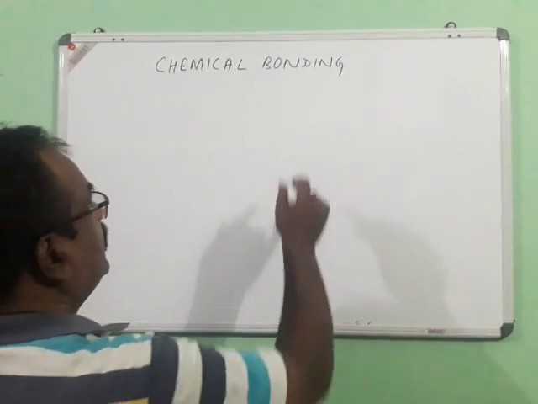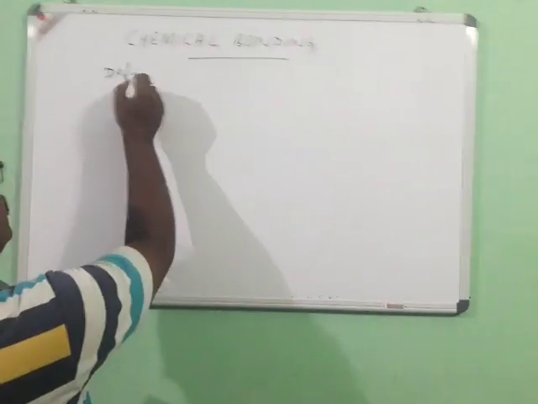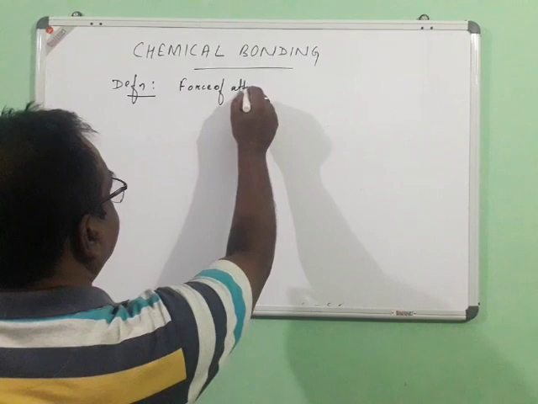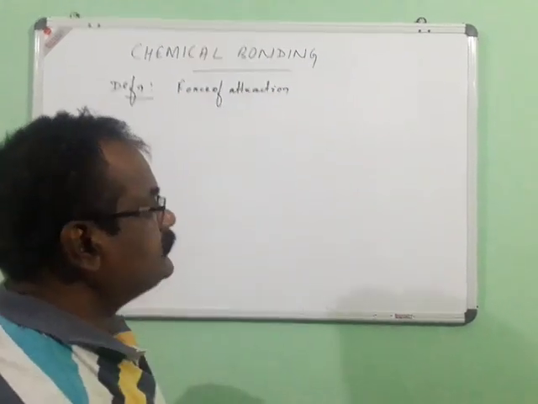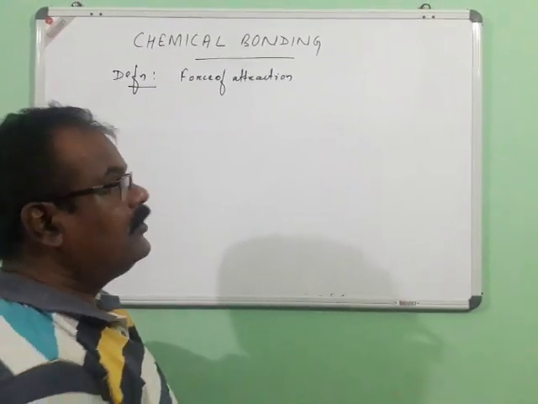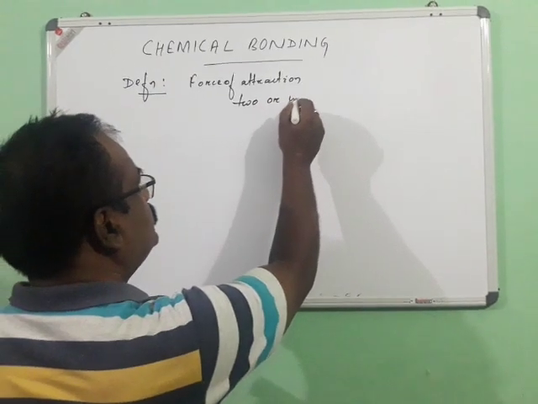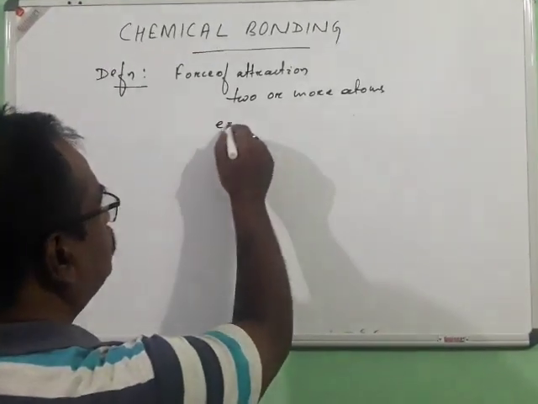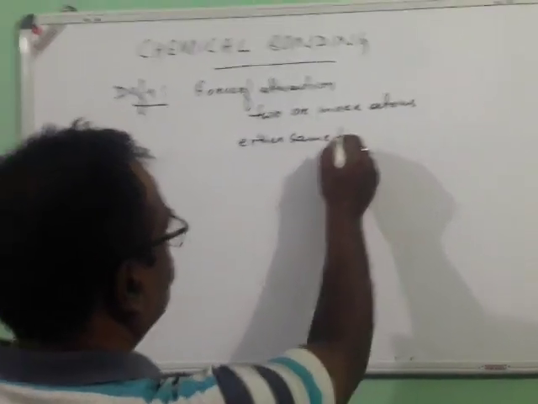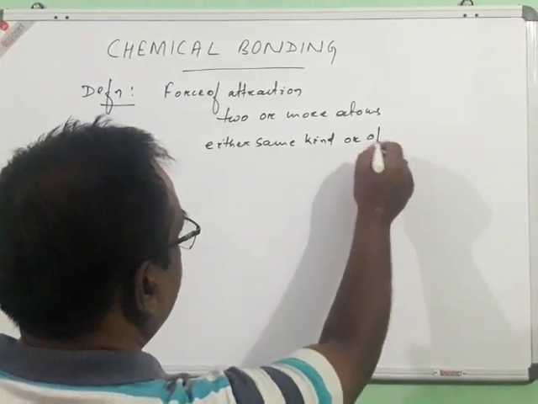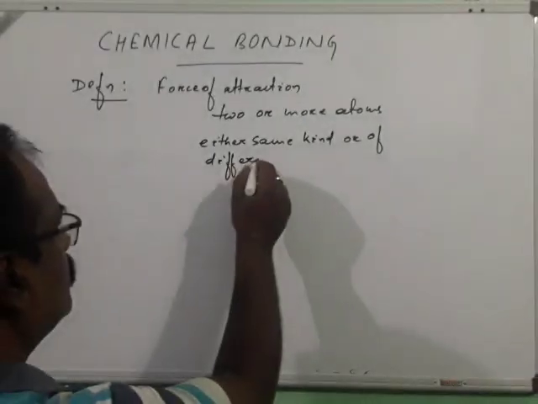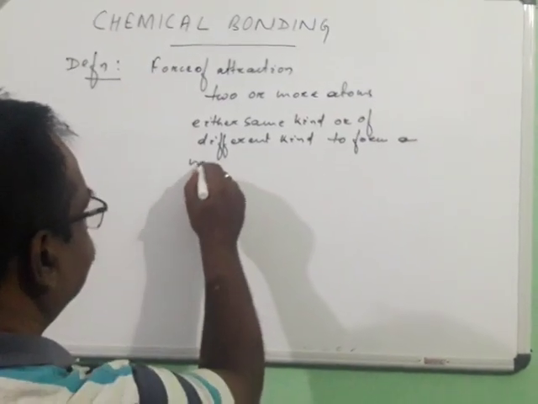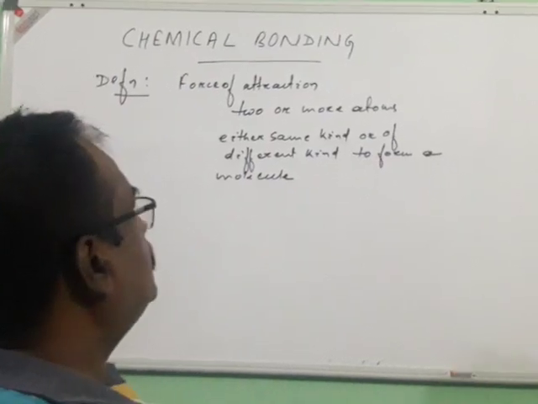As you know previously, chemical bonding, by definition, we can say, is the force of attraction between two or more atoms, of either the same kind or of different kind, to form a molecule, is known as chemical bonding.